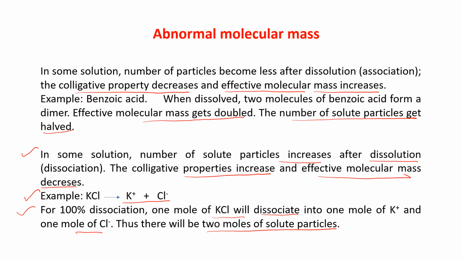So, you have understood that because of association or dissociation, the number of solute particles increases or decreases, and because of that the molecular mass is also changing, and this affects the colligative properties. That is known as abnormal molecular mass.